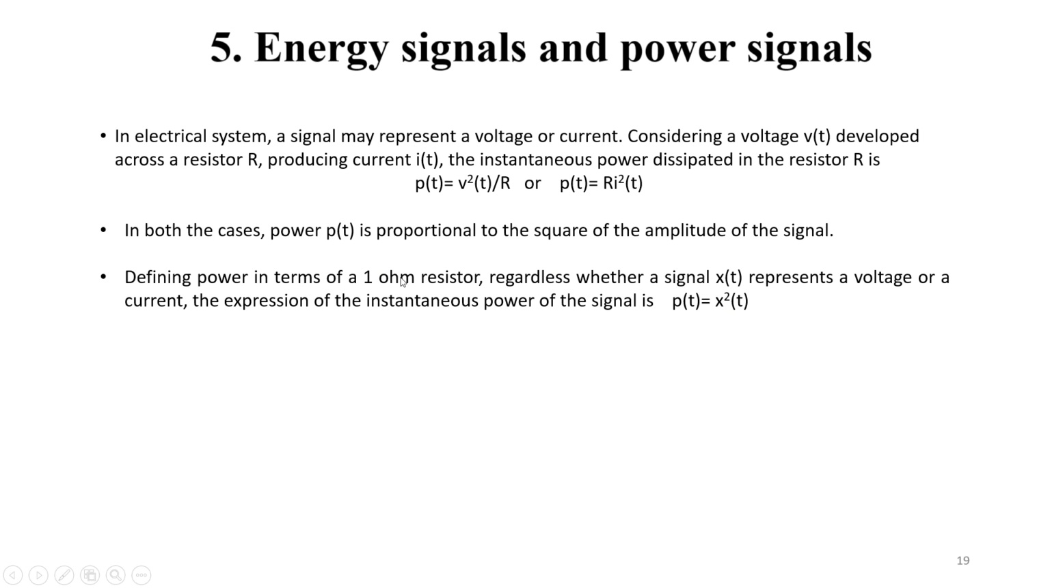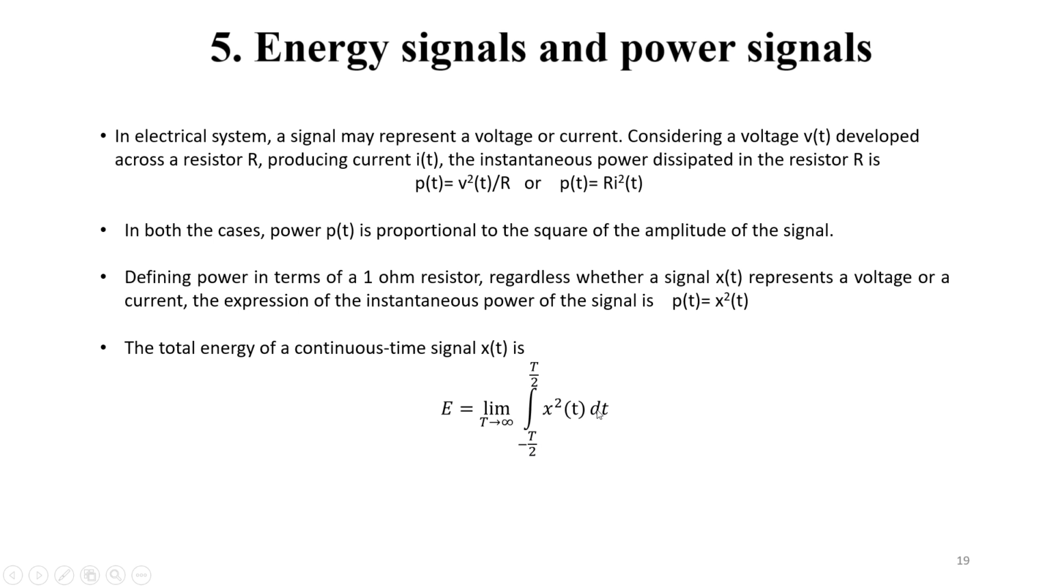While defining this power for a 1 ohm resistor, whether the signal x(t) represents voltage or current, we can say the instantaneous power, that is the power at any instant of time, is x square t. So the total energy of a continuous time signal x(t) is the integration, with limit T tends to infinity, from minus T by 2 to T by 2 of x square t dt.